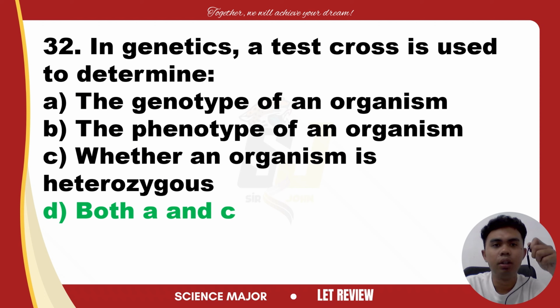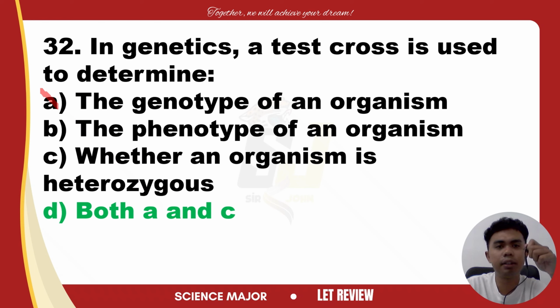Why are the other options incorrect? Let's start with letter A, the genotype of an organism. While the test cross does indeed determine the genotype, this option alone does not fully encompass the purpose of the test cross, which also identifies whether the organism is heterozygous. So half correct na siya. It lacks the argument to support that it is a test cross.